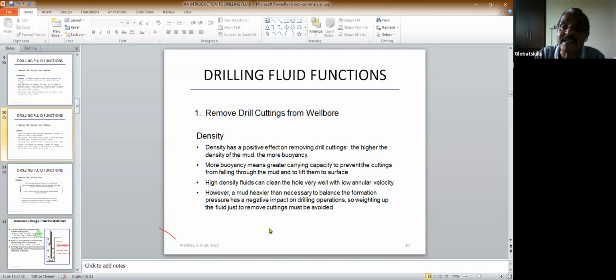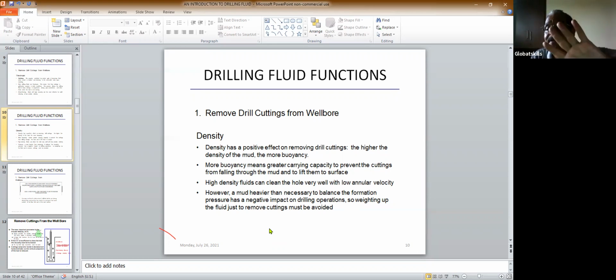More buoyancy means greater carrying capacity. You must have read the word buoyancy, how a ship floats in water. So if the buoyancy is more, then the cutting carrying capacity is greater, preventing the cuttings from falling down. Just as I told you, one cannot get drowned in the Dead Sea, same thing happens. The cutting will not settle down because of the density of the fluid.